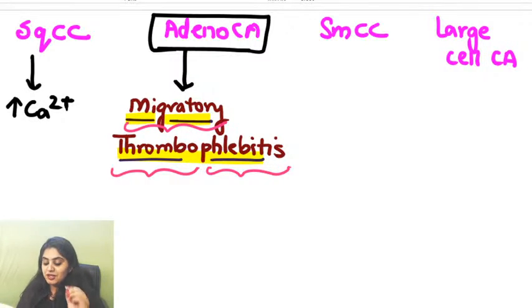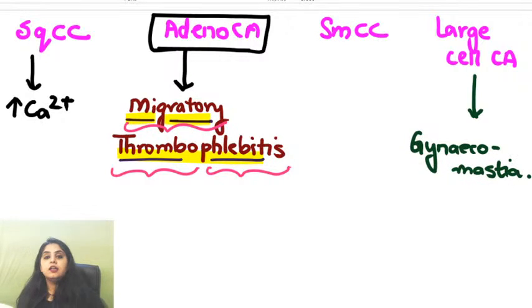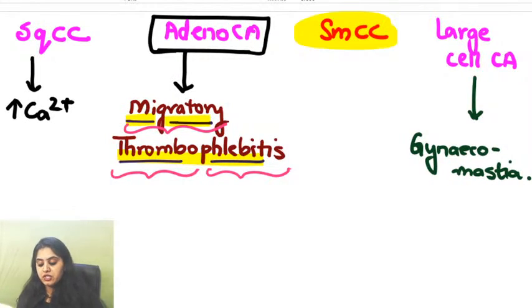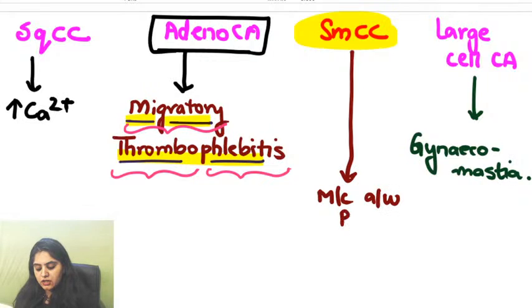So what is, I'm still not coming to the point, what is the paraneoplastic syndrome with large cell lung cancer? With large cell lung cancer, it is gynecomastia. Large cell shows you enlargement of breast. Remember like this, large cell will show you enlargement of breast. So finally, what are we left with? Small cell, your topic today of the question. You know, maximum long list comes here. So can I say most commonly associated with paraneoplastic syndromes is small cell? And the most common is SIADH.